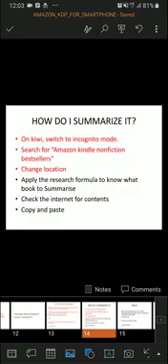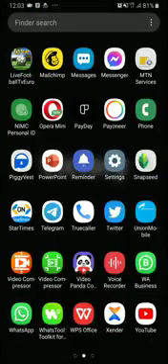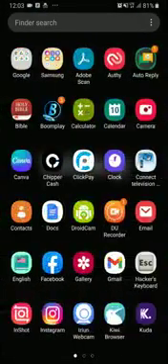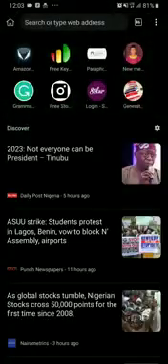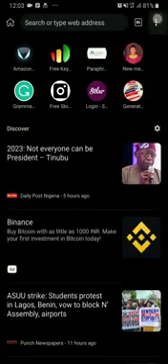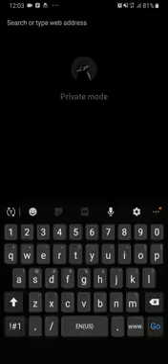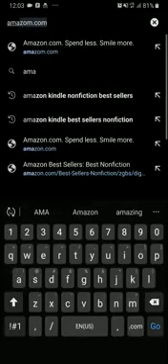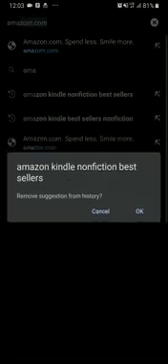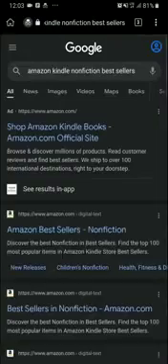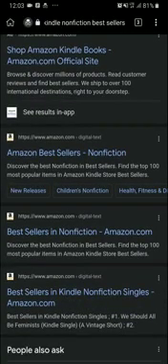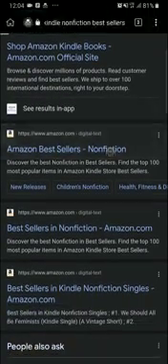So let's go into the practical. First, Kiwi browser. Now this is me on Kiwi browser. So switch to incognito tab by clicking the 3 dots up here, New incognito tab. Now search for Amazon Kindle non-fiction bestsellers. You can see it here. So search for it. Now the second one, click on the second link. This first one is an ad.